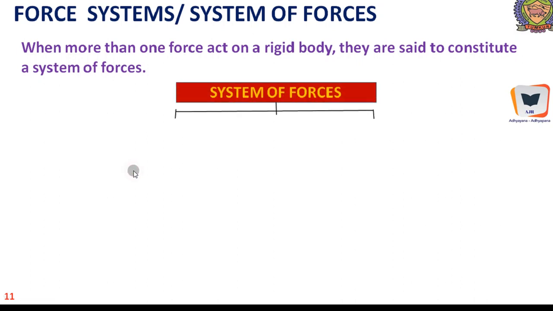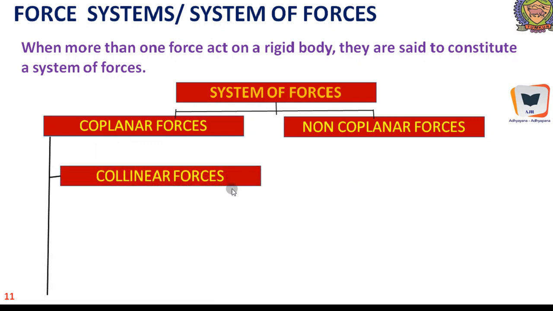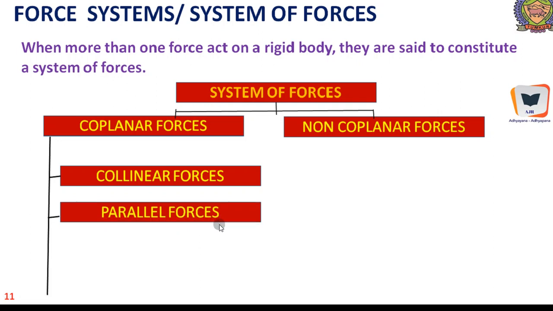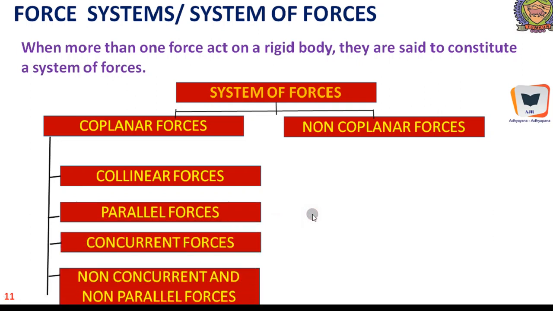The system of forces can be categorized into a big tree: it can be coplanar forces and non-coplanar forces. In the coplanar force category, it could be collinear forces, parallel forces, concurrent forces, and non-concurrent and non-parallel forces. And we have to attach the word coplanar: coplanar collinear, coplanar parallel, coplanar concurrent, and coplanar non-concurrent and non-parallel.